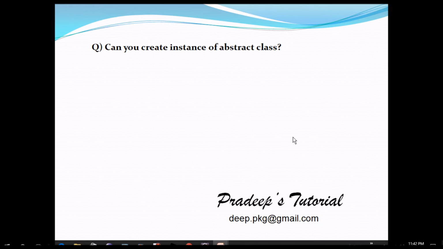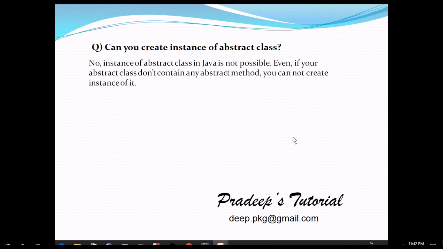So next is, can we create an instance of an abstract class? And the answer is no. An instance of an abstract class in Java is not possible. Even if your abstract class doesn't contain any abstract method, you cannot create an instance of it. So let's try this in Eclipse.